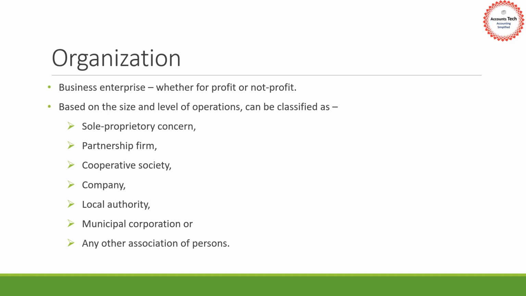There can be much more, like Hindu undivided family or association of persons. In general, we can say that an organization is an association of persons, and there will be different sizes and levels of operations in the organization.